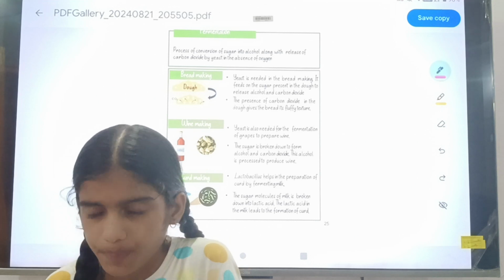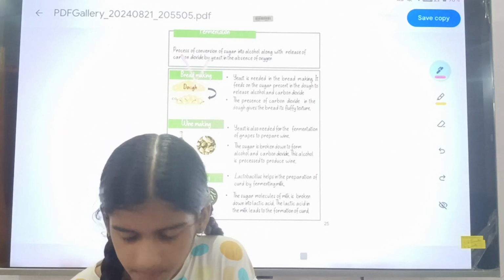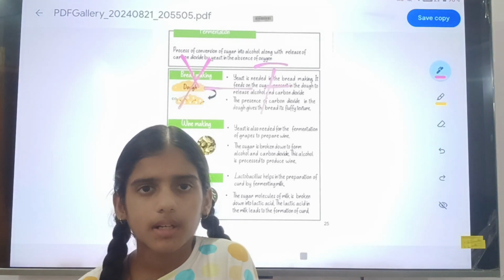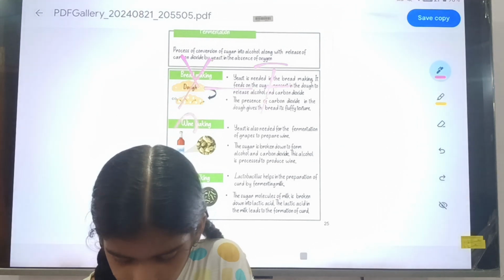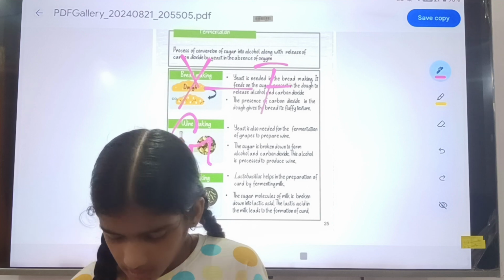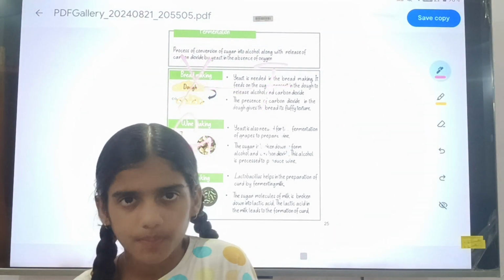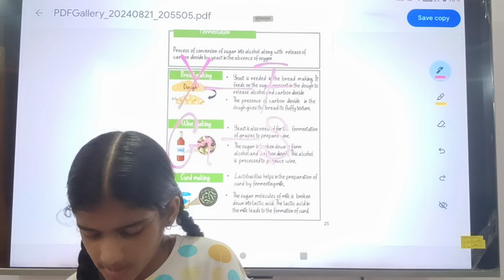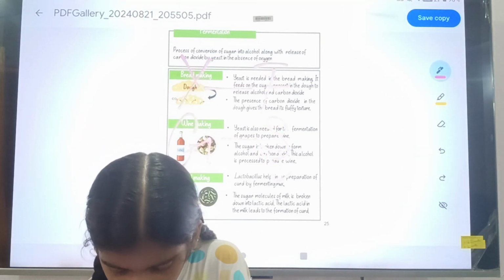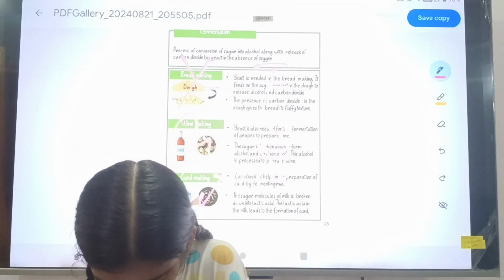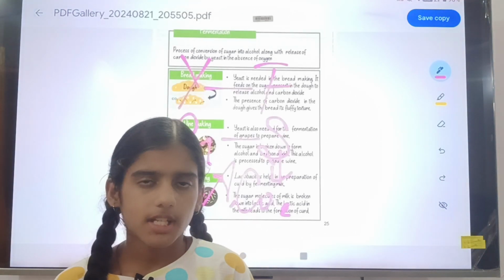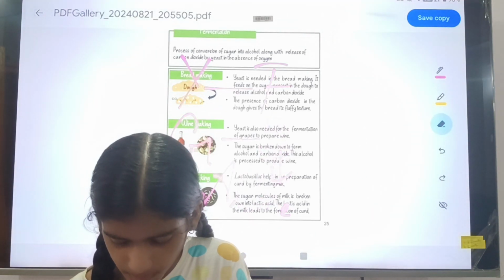Again I can repeat it. The yeast causes the fermentation. By the grapes the wine is prepared. In the grapes the sugar is present, and by the fermentation process that sugar is converted into alcohol with CO2. So by this simple process the wine is prepared.